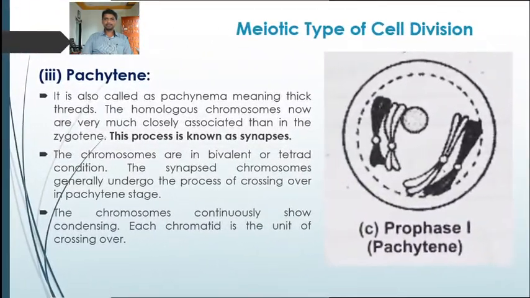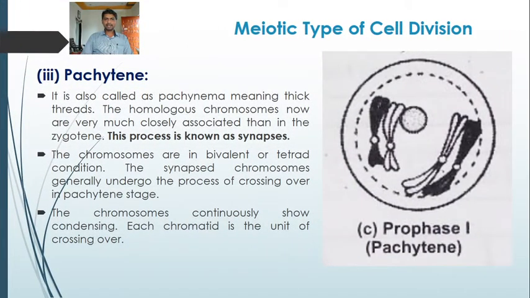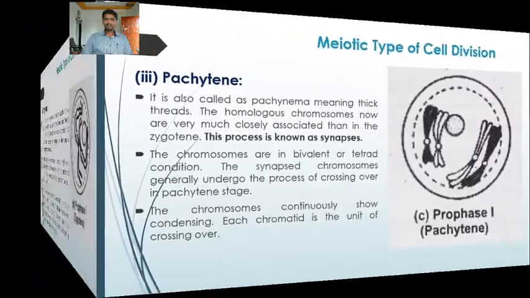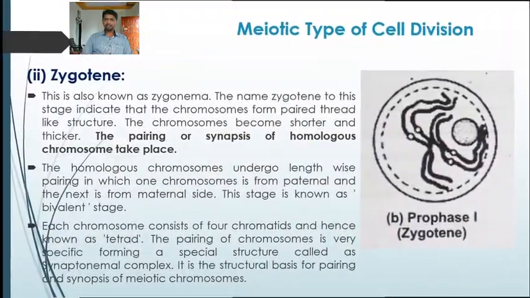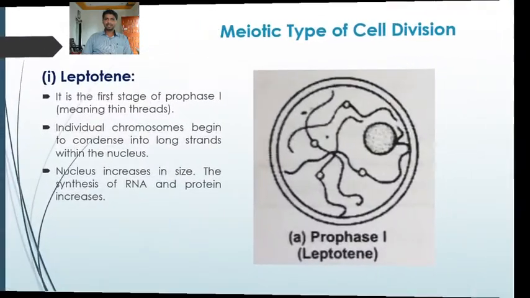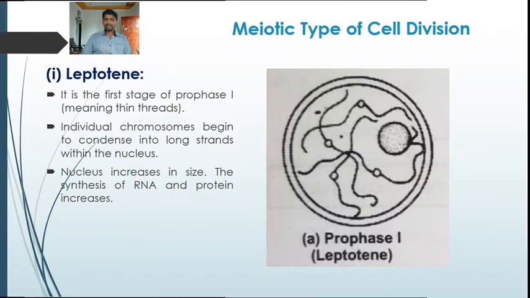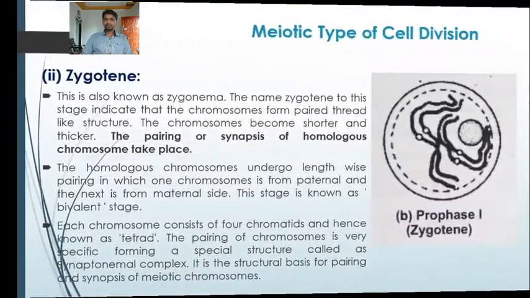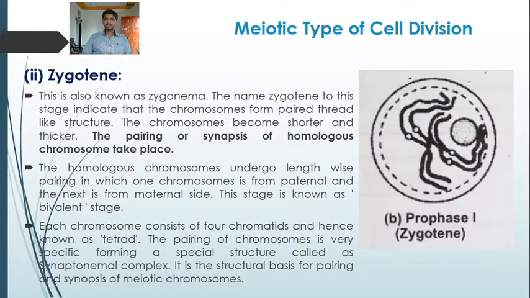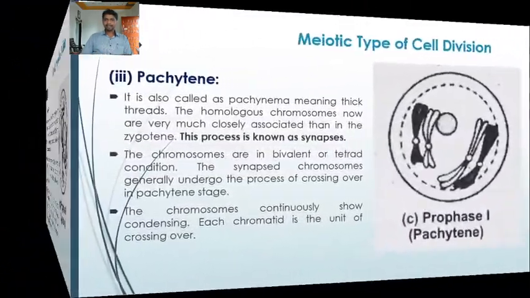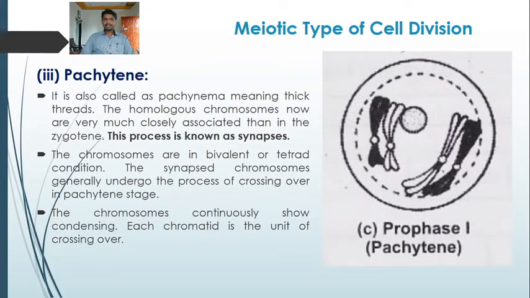Now we are going to pachytene. It is also called pachynema, meaning thick threads. In the previous stages, leptotene and zygotene, in leptotene the chromosome is condensed into stretched thread-like structures. It forms long strands. In zygotene, the chromosome is further condensed into thick strands. Further, in pachytene it forms thicker threads than in leptotene and zygotene.